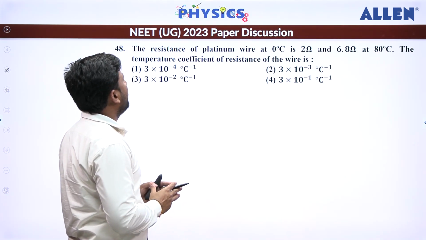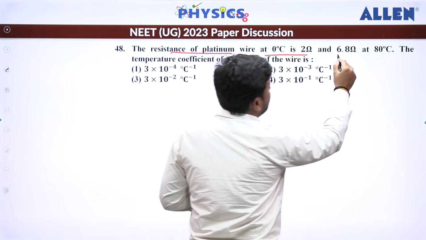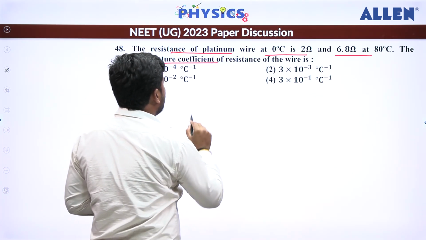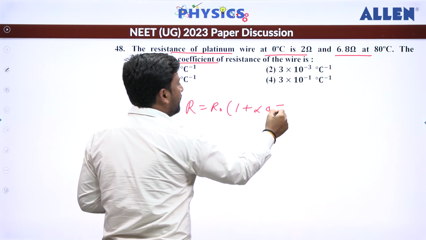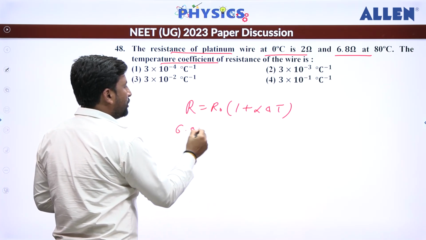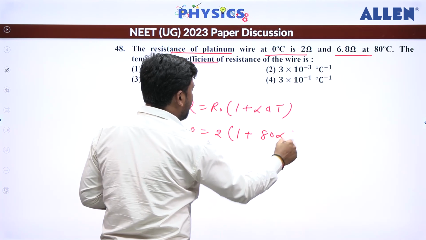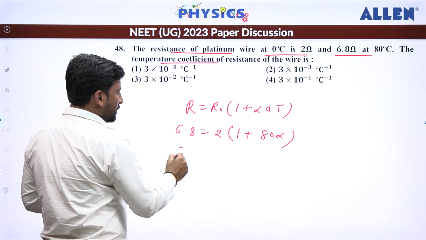Now question number 48. Resistance of a platinum wire is given this much at 0 degree Celsius, and this value at this much degree Celsius. We have to find the temperature coefficient. So we can say R is equal to R0 times 1 plus alpha delta T. So that is given, 6.8 is equal to 2 into 1 plus change, which is 80, so 80 alpha we can write here. So that becomes 6.8